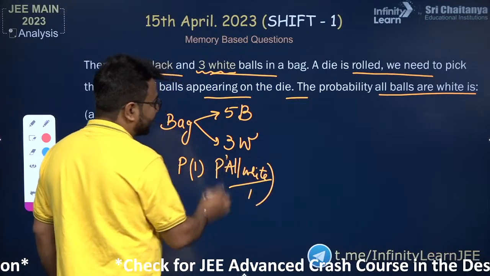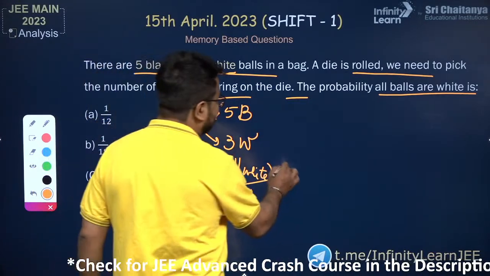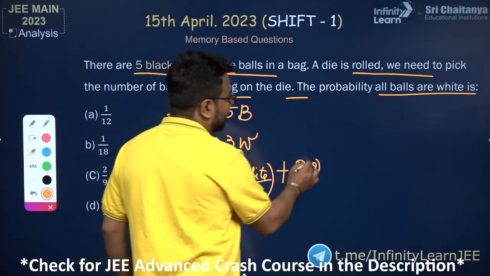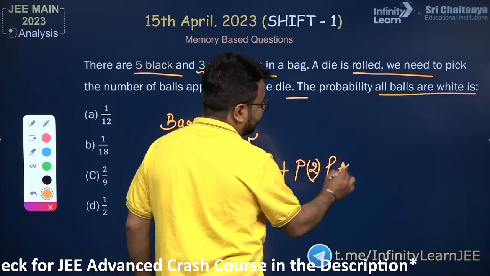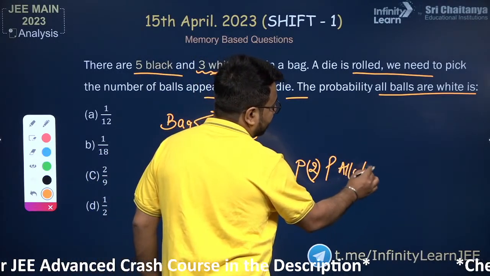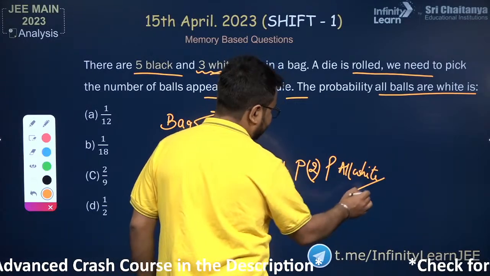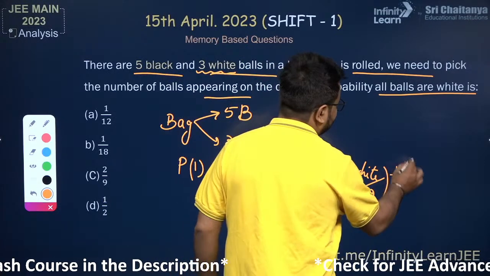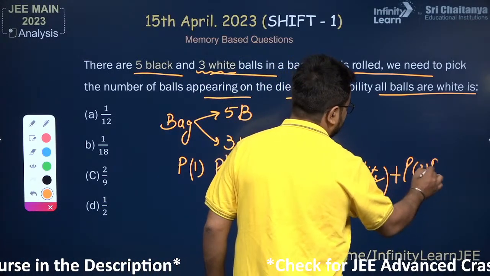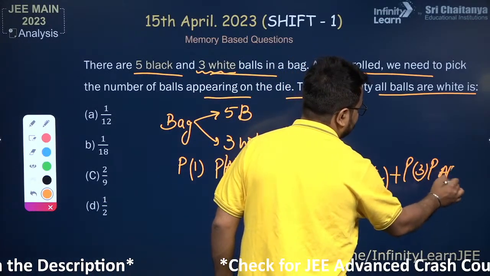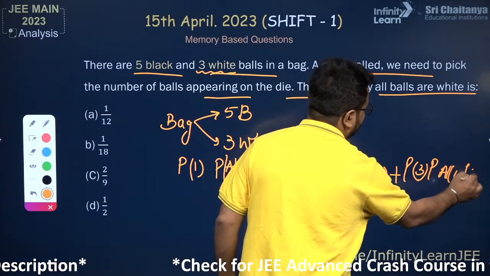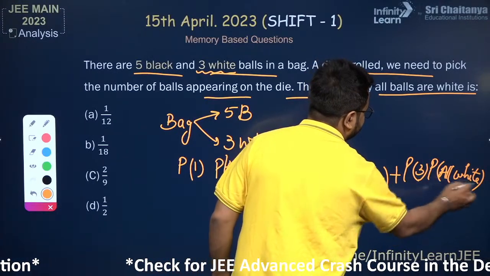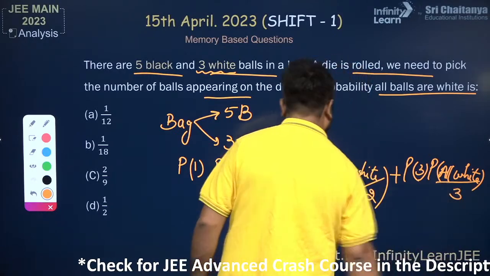In the same way, we write the probability of getting 2 and the probability of all white if we need to draw 2 balls, and the probability of 3 and the probability of all white if we need to draw 3 balls.